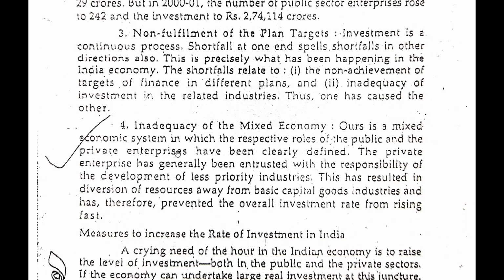we have written that in this economic system the respective roles of the public and the private enterprise have been clearly defined. The private enterprise has generally been entrusted with the responsibility of the development of the less priority industry. So guys, here it's all about the importance that is given to the private and the public sector in our country. It is the private sector that has been entrusted with the responsibility of the development of less priority industries. So this is also one of the causes of the low rate of investment in our country.